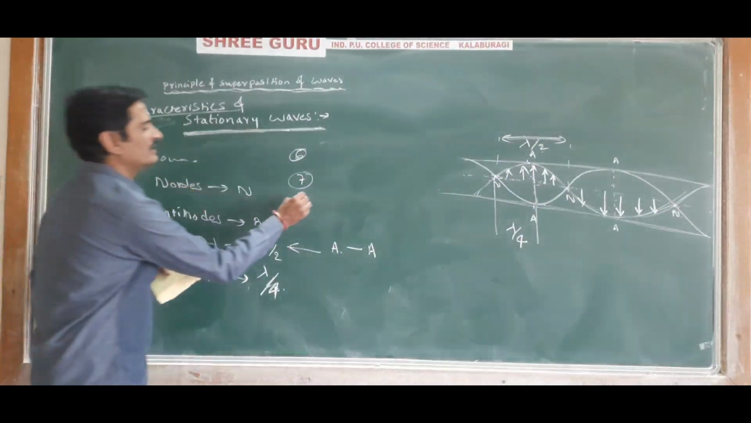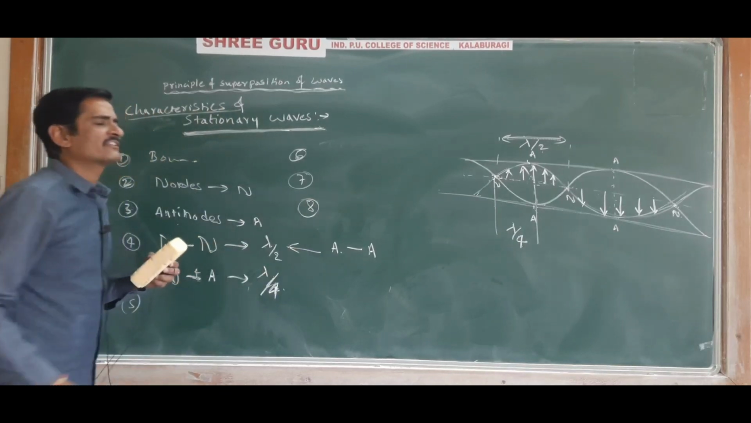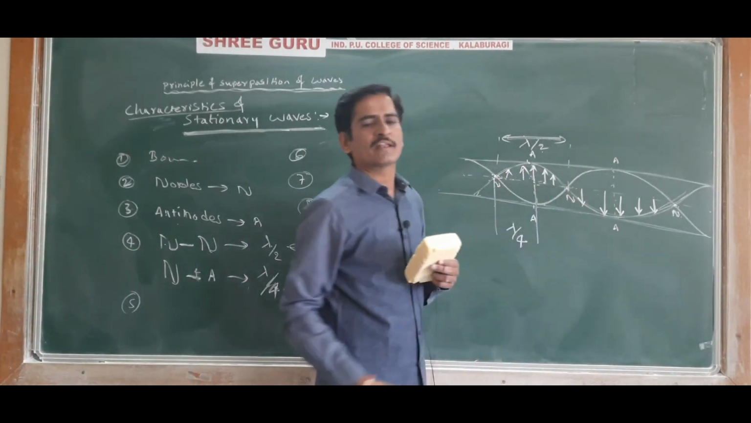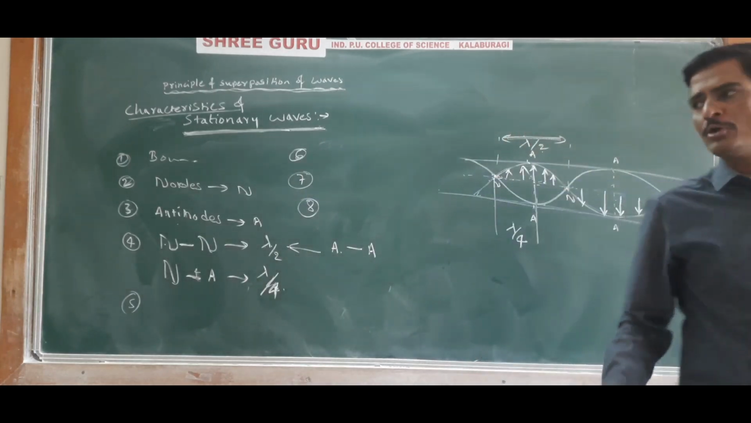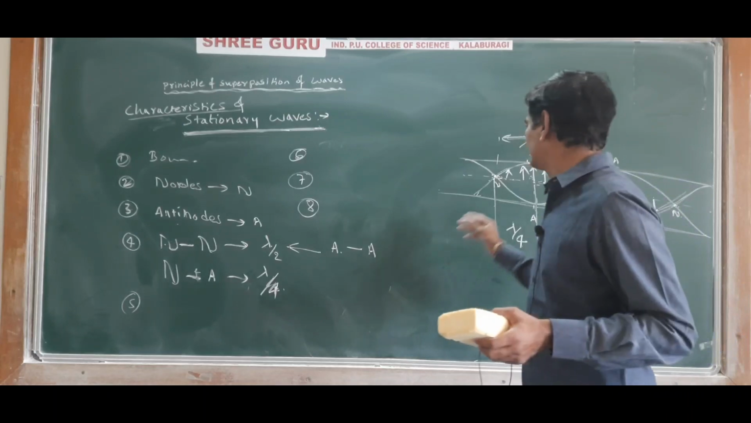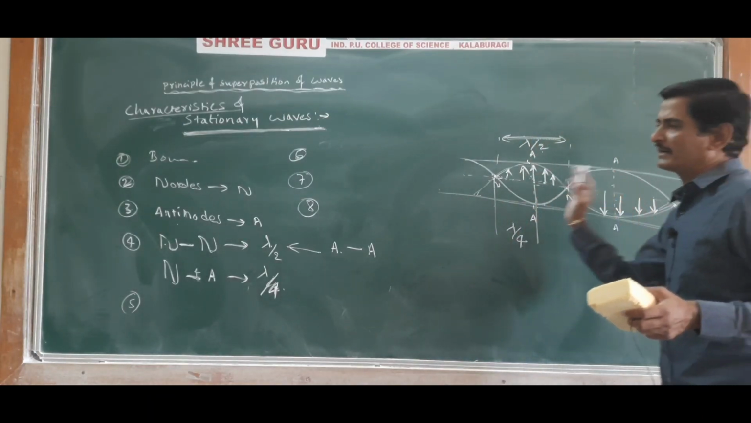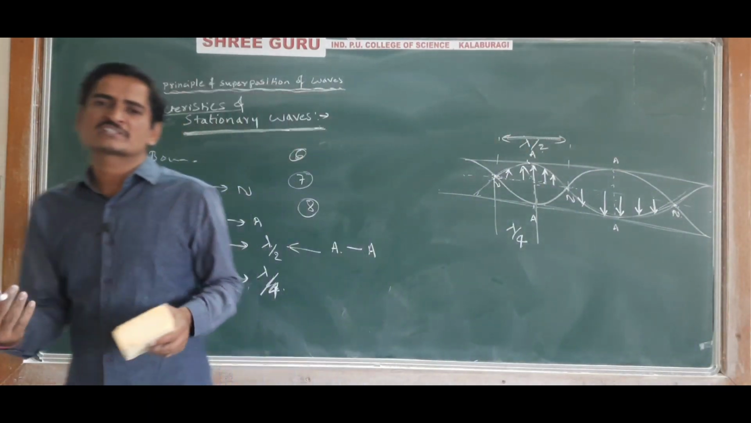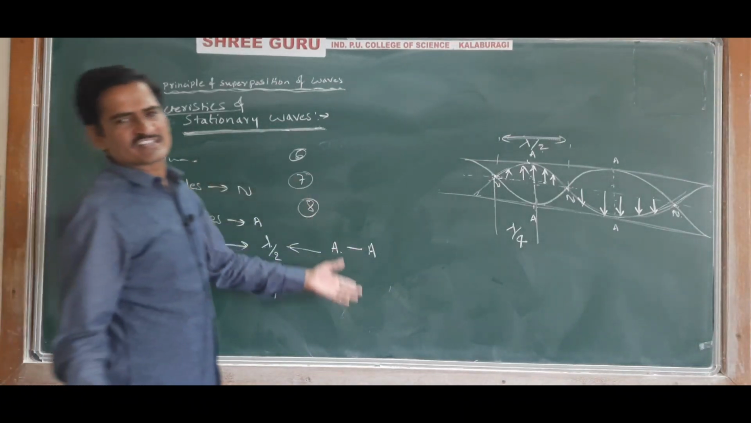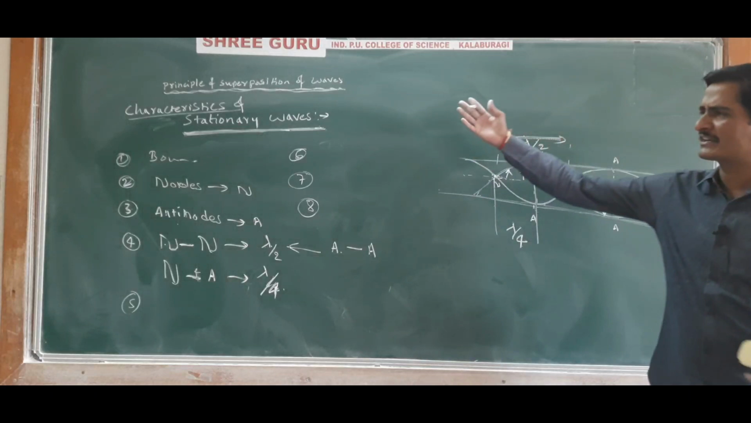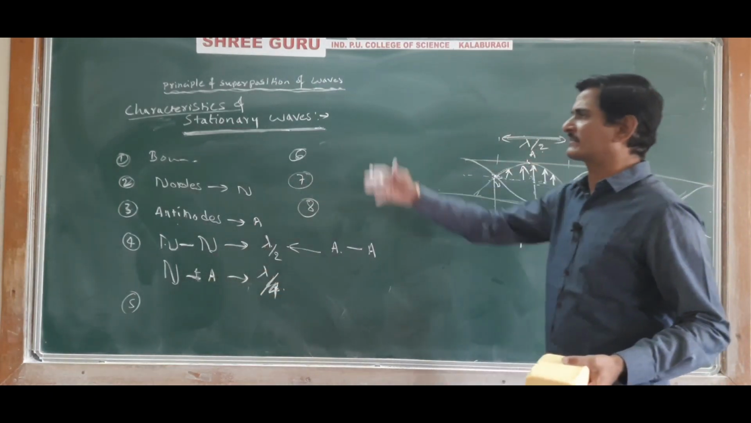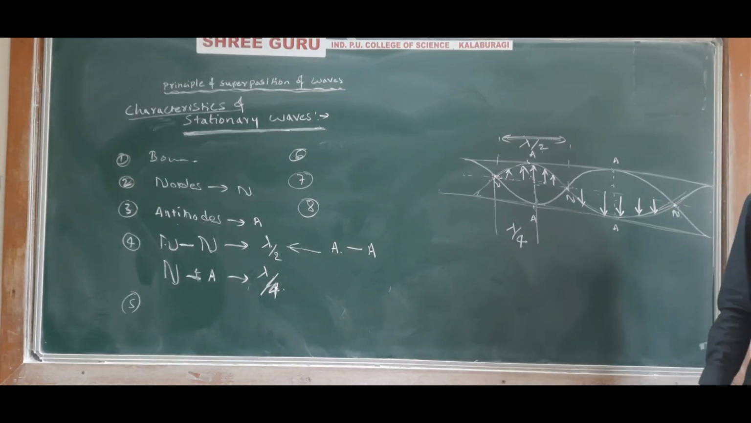And next, the seventh point and eighth point: there is no transfer of energy from one particle to another particle. In a stationary wave, there is no transfer of energy, or no transfer of disturbance from one particle to another particle. So transfer of energy does not take place. So these are some characteristics. There are a large number of characteristics you can still study, but these are some important characteristics that you must know about stationary waves.